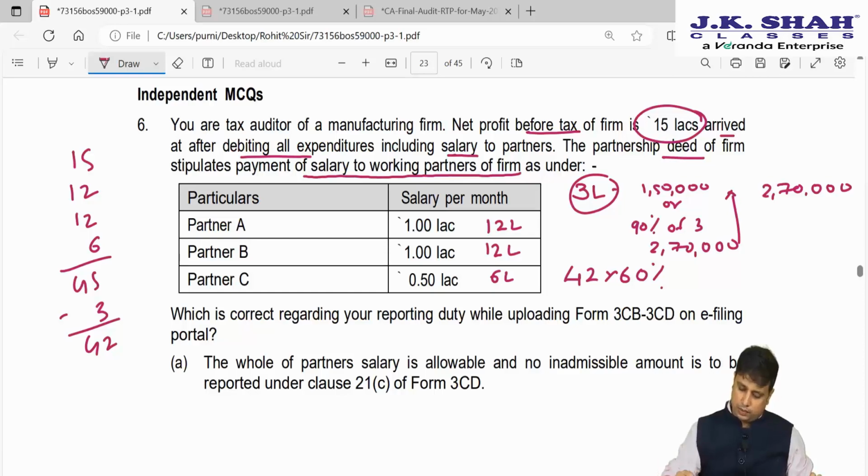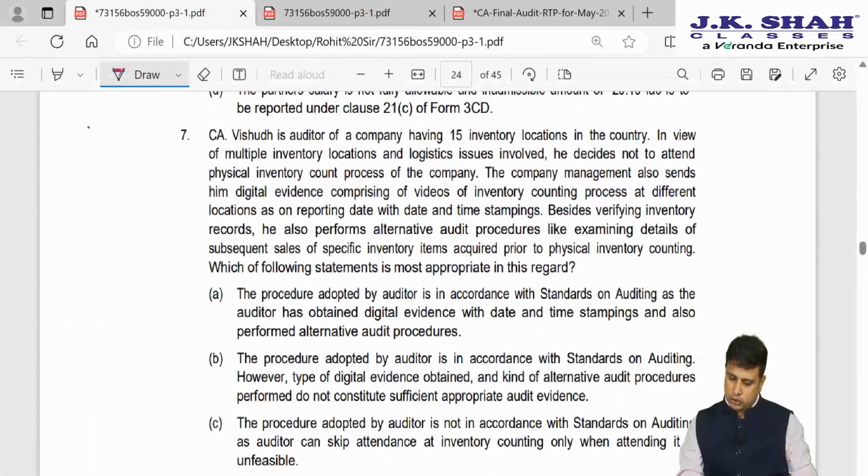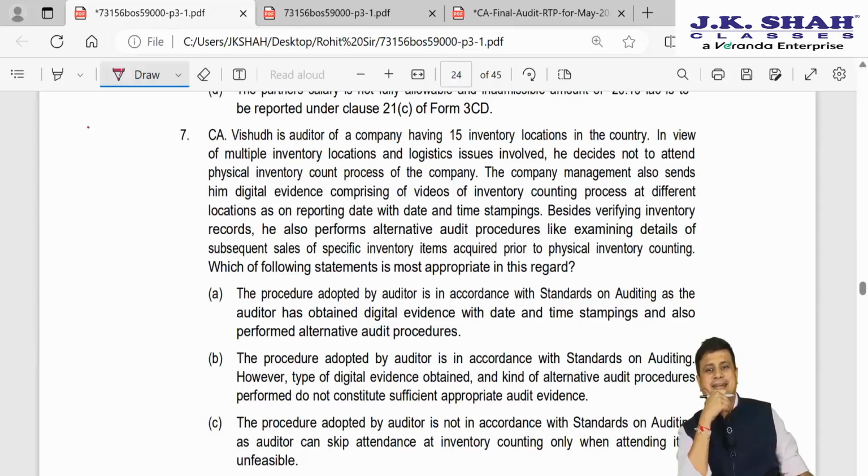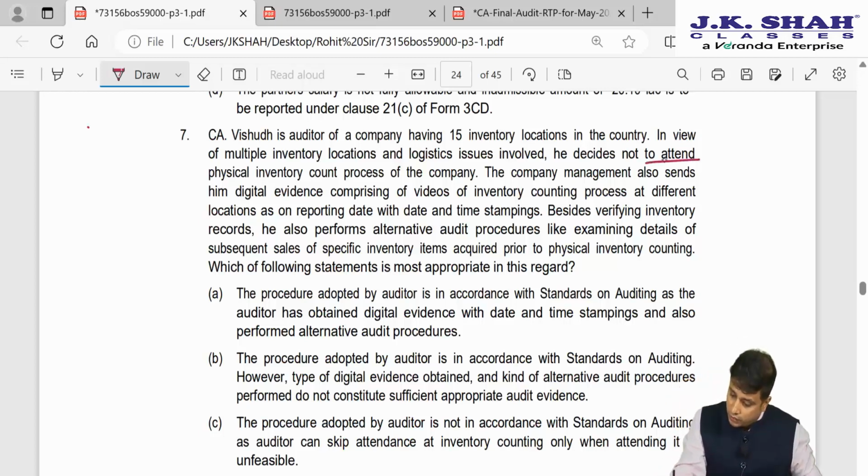Next, moving ahead with point number 7. CA Vishnu is the auditor of a company having 15 inventory locations in the country. In view of multiple locations and logistics issues involved, he decides not to attend the physical verification count process of the company.